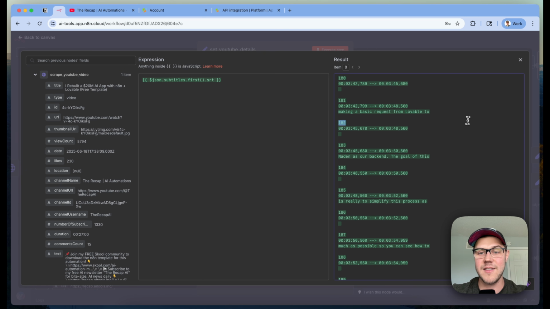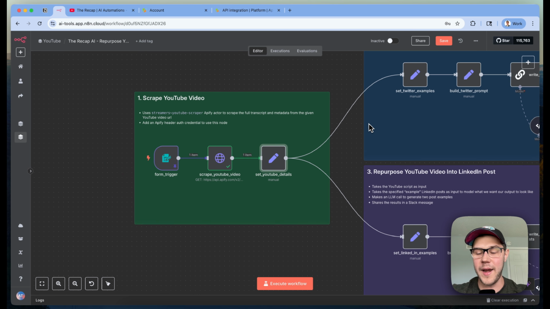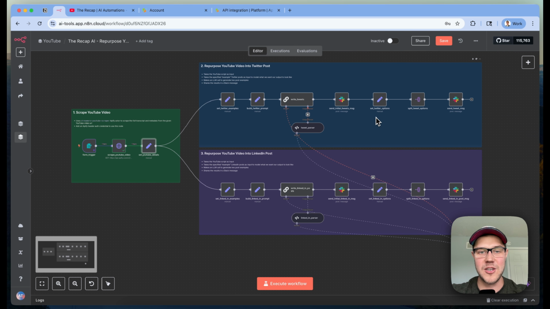So we have an index of the transcript, we have a timestamp of the transcript, and then we have everything that is being said at that timestamp. So that's perfect, and we have this in a nice, easy to read format that's going to be easy to pass into an LLM later on. Let's go forward now to the next part of this automation.